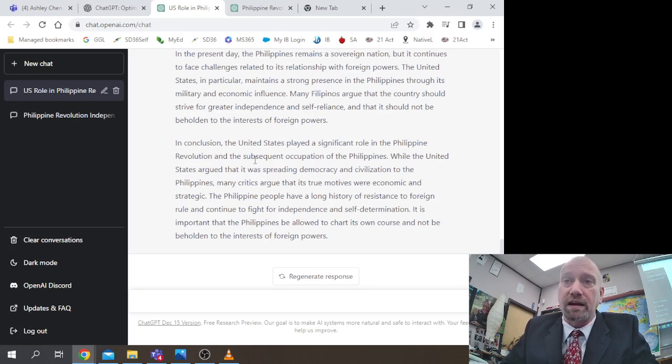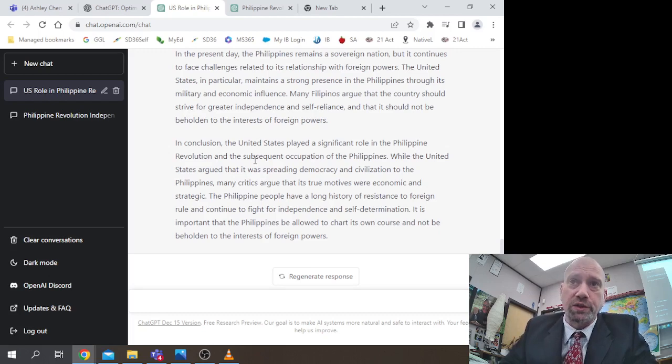While the United States argued that it was spreading democracy and civilization to the Philippines, many critics argue that its true motives were economic and strategic. The Philippine people have a long history of resistance to foreign rule and continue to fight for independence and self-determination. It is important that the Philippines be allowed to chart its own course and not be beholden to the interests of foreign powers. Excellent. Okay, so you can see what this robot, artificial intelligence, wrote about this online.